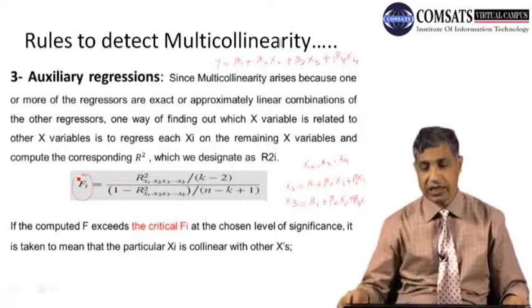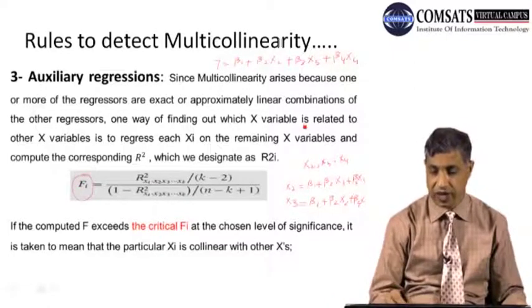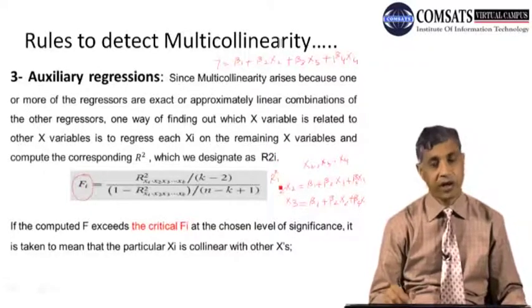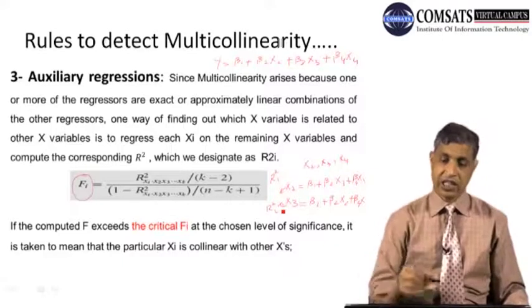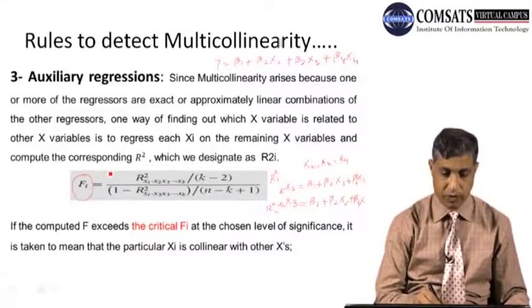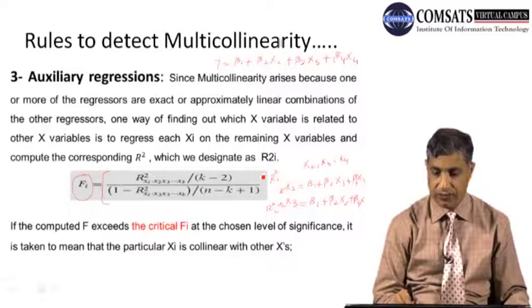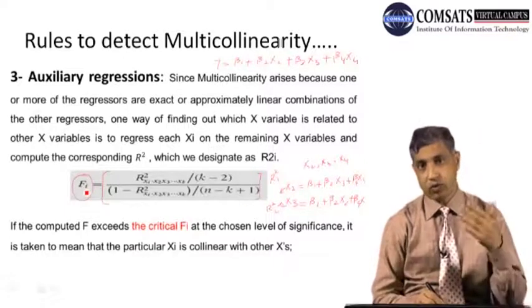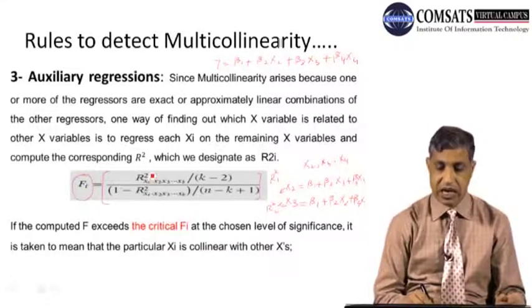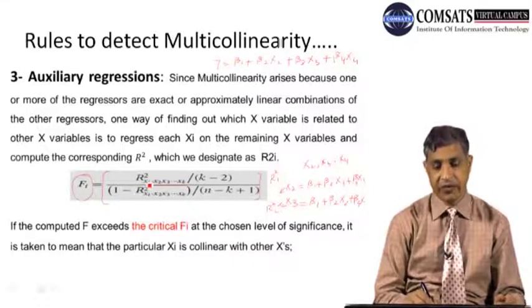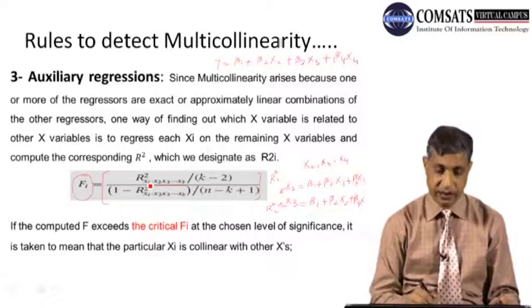So when I take the auxiliary regression, for example, if I run this one, I will come up with R square, I call it R square 1. Similarly, I will call this R square 2. When I get these, I have the formula, and you should remember this formula. For each of your regressors' auxiliary regression you will be calculating F. This is the R square, and it shows how you have run the auxiliary regression: the first, Xi, is your dependent variable, and the others are independent variables.